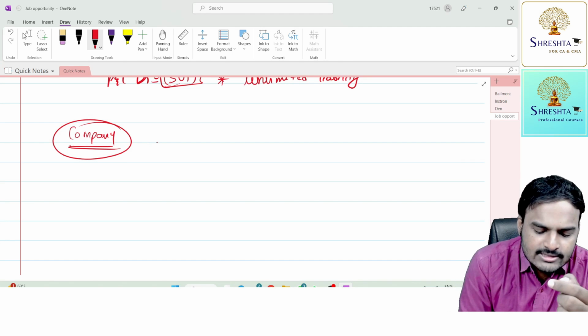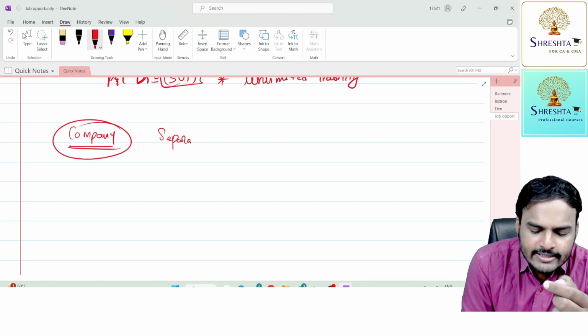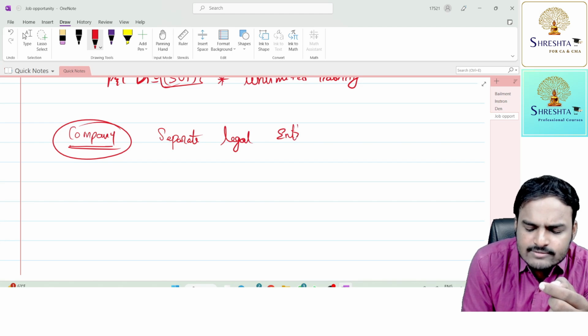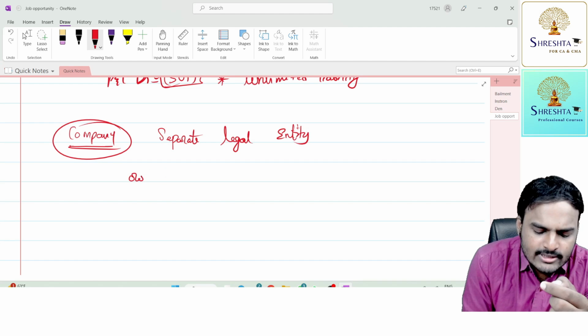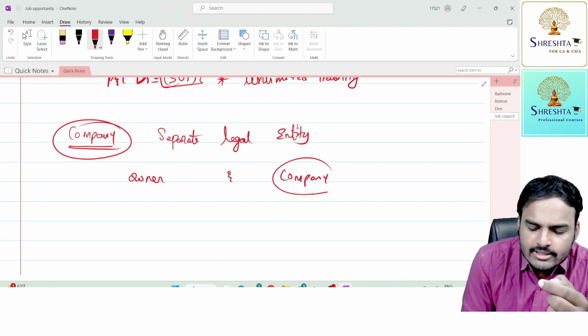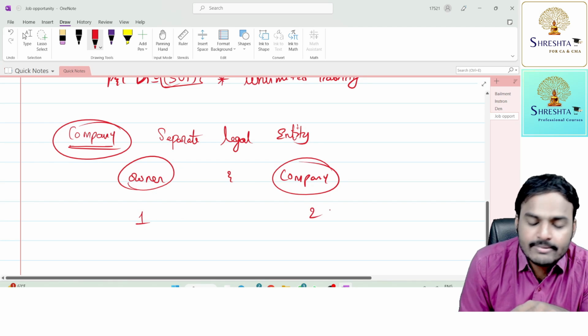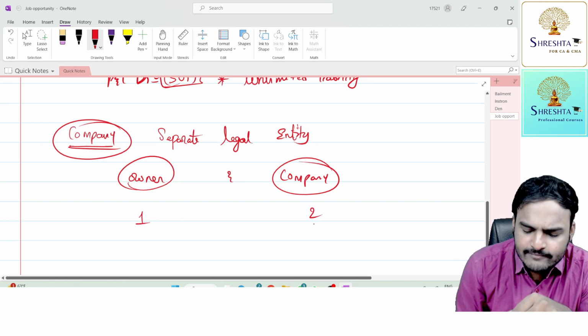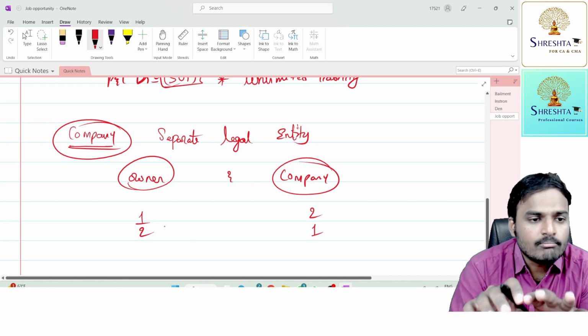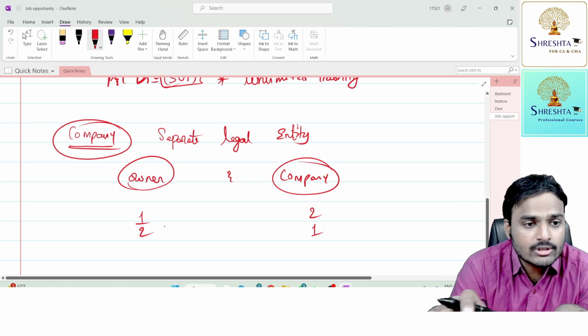That one feature is separate legal entity. What is the specialty of separate legal entity, sir? Owners and company are not the same, both are different. In fact, both are two different persons. Owner one person, company second person. Both are different.